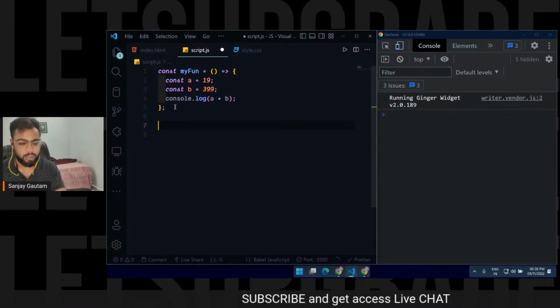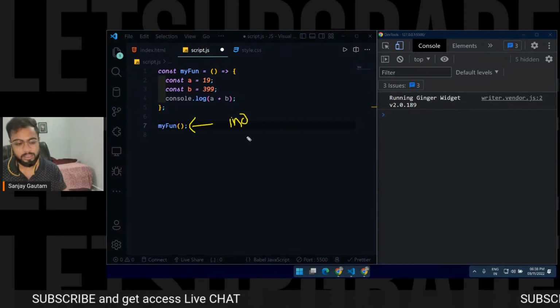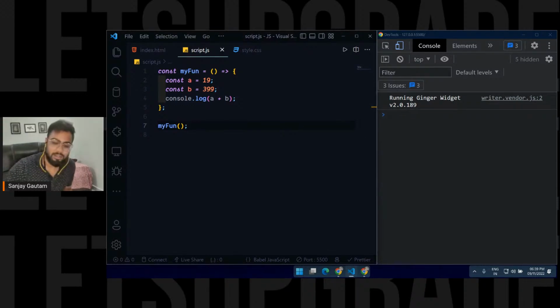So this we call calling a function, or executing a function, whatever you want to call it. At the end of the day we are just using our function. To use this function, just write its name, and after that these brackets. That is all. And if I just go here and save it now, you will see your output. Just give me a second, I have to save it as well. My laptop is lagging a bit today.